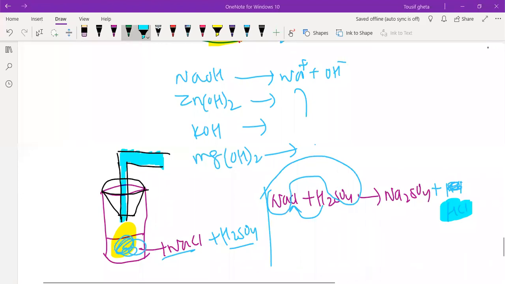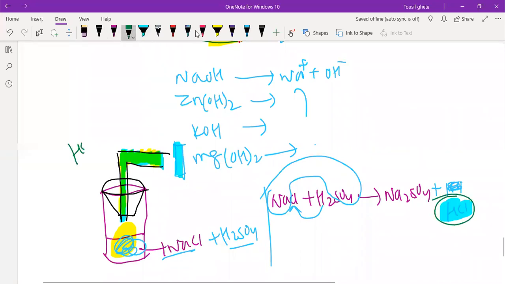So this gas came out, slowly coming out. But where it is coming out, I will hold one blue color litmus paper near that gas. Which gas is it?